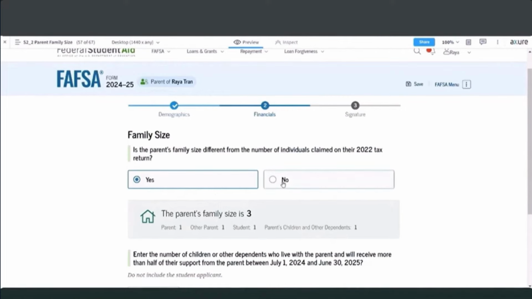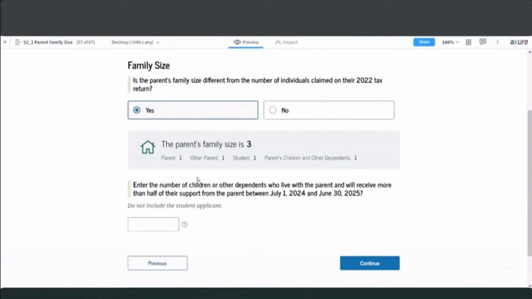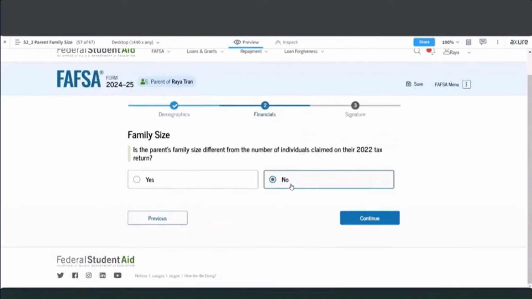If their family size is not different, then they don't need to tell us what their family size is because it's not different. So if they answer yes to the family size question, then you can see that they would have an opportunity here to provide us with what their family size is. We'll ask them a question here, and then they would provide us what their family size is. So I'm going to answer no, that the family size is not different, which means it's the same as the number of people that were claimed on my 2022 tax return. And then I would say continue.